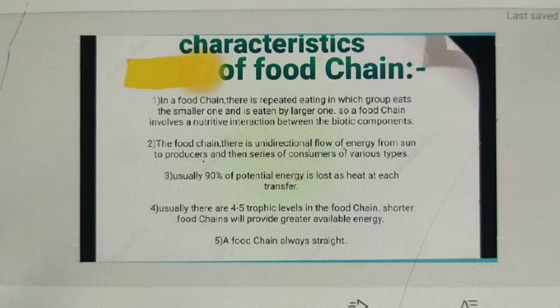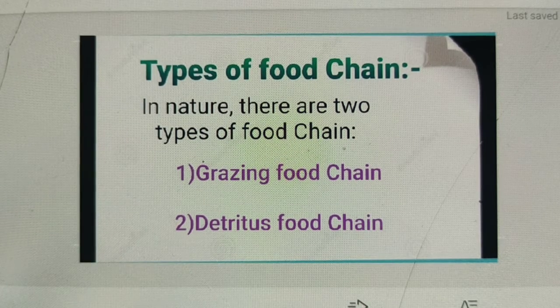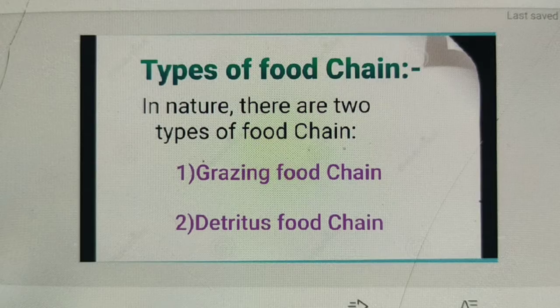Next, types of food chain. In nature, there are 2 types of food chain. Number 1 is grazing food chain, and number 2 is detritus food chain. Already we know that the grazing food chain starts from producers and ends in decomposers, but the detritus food chain starts from decomposers.